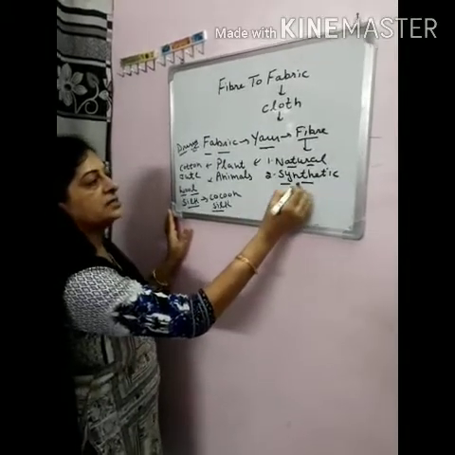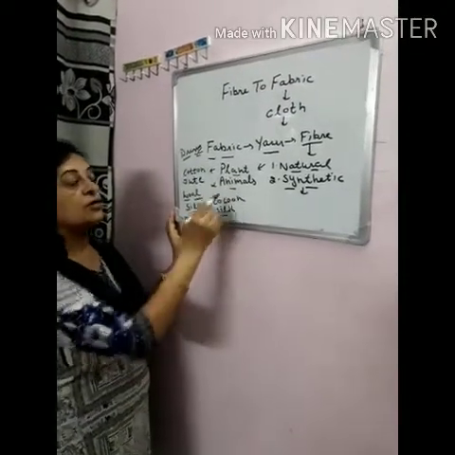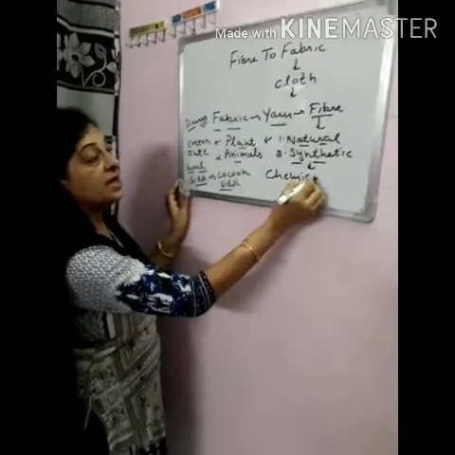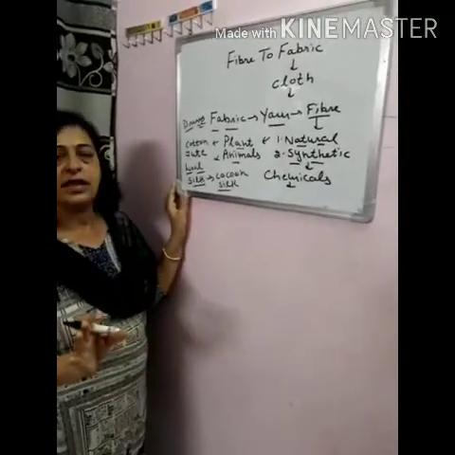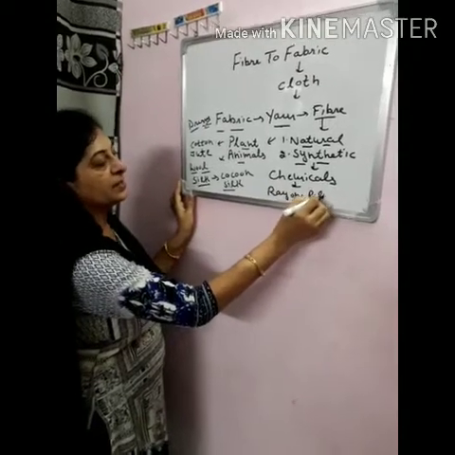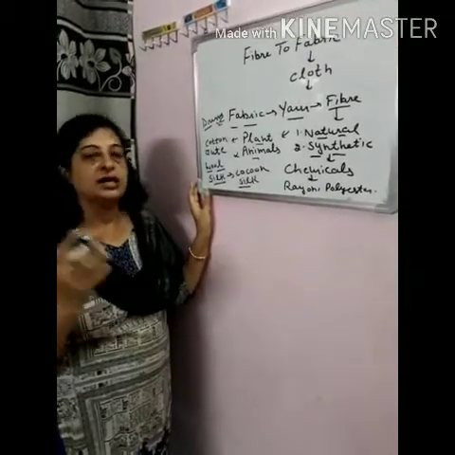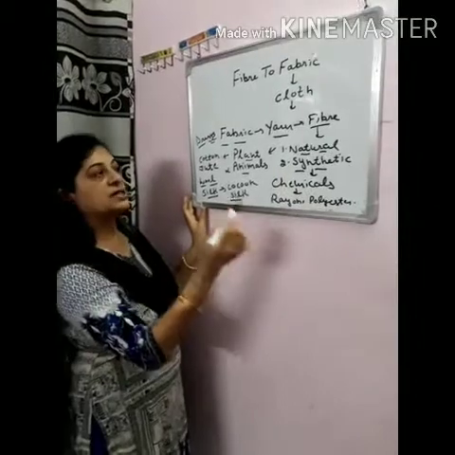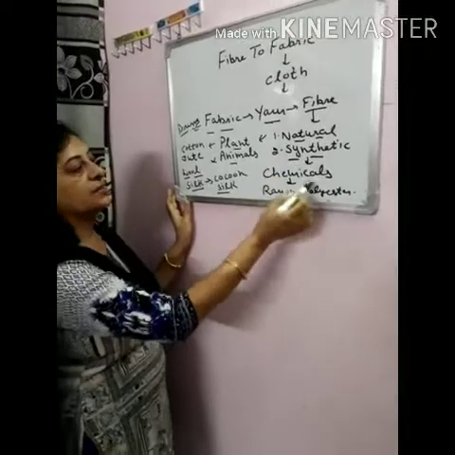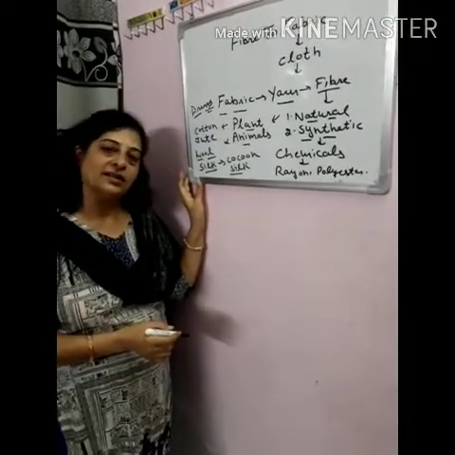On the other hand, synthetic fibers are those which we obtain neither from plants nor from animals, but which are made from chemicals. These are not obtained naturally. For example, rayon, polyester, etc. So on the basis of sources, there are two types of fibers: natural fibers, which we obtain either from plants or animals, and synthetic fibers, which we can make from chemicals. And these fibers are twisted together to form yarn.